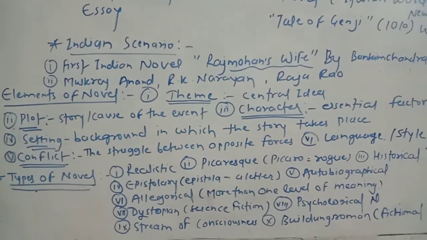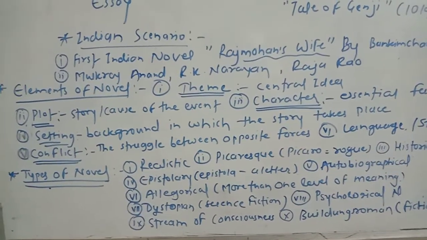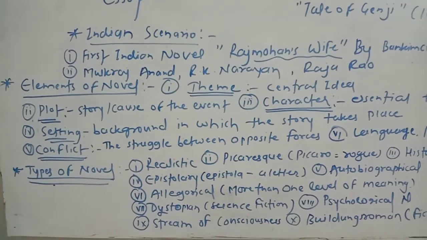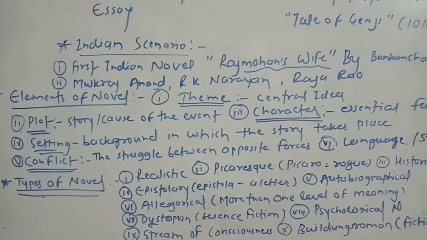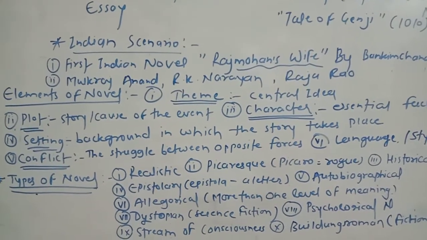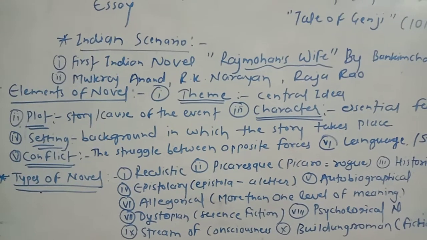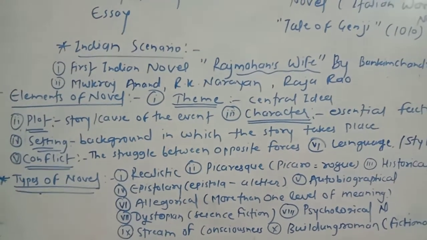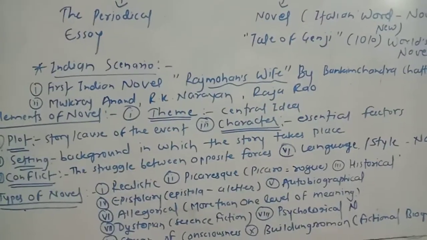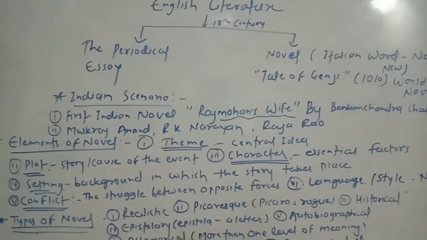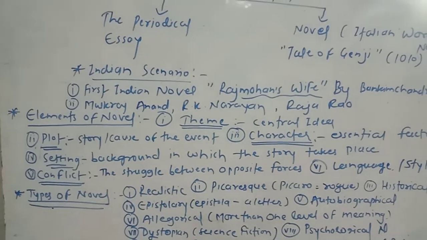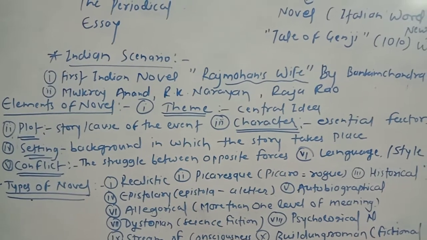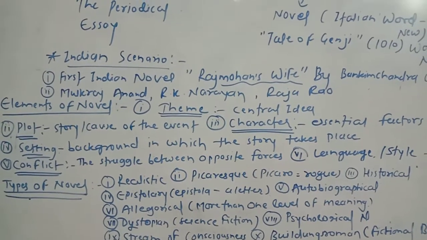Some of the famous novellas in English are Heart of Darkness by Joseph Conrad, then The Turn of the Screw by Henry James, next Billy Budd by Herman Melville, then Death in Venice by Thomas Mann, then Seize the Day by Saul Bellow, and The Pearl by John Steinbeck. These are the important novellas which were written when people started writing novellas in the world of English literature.